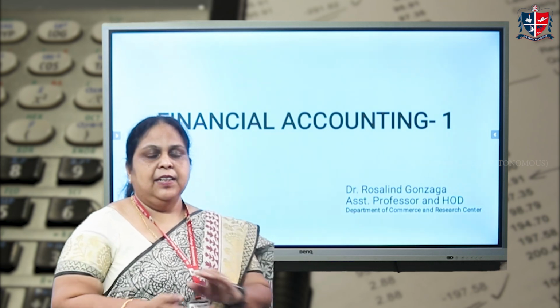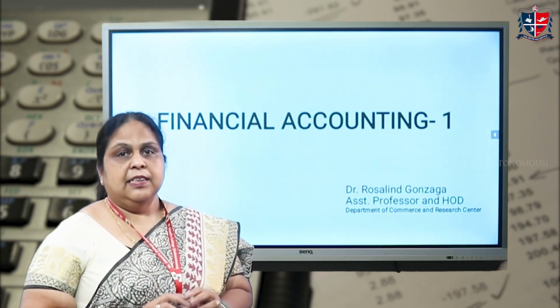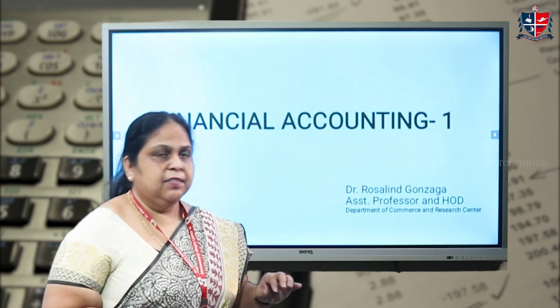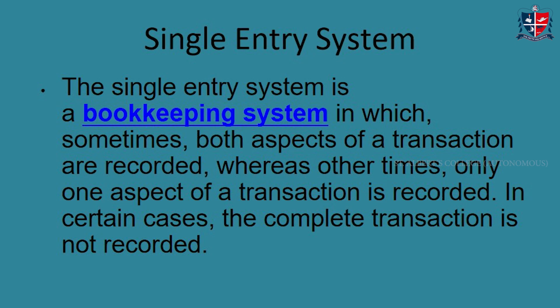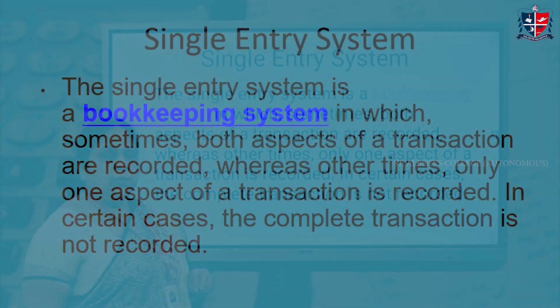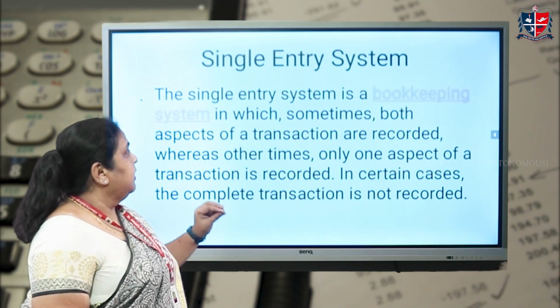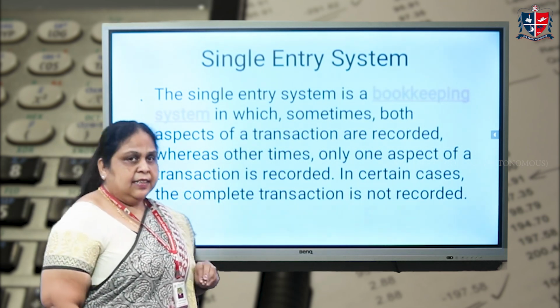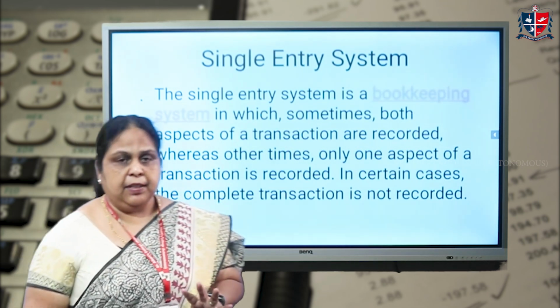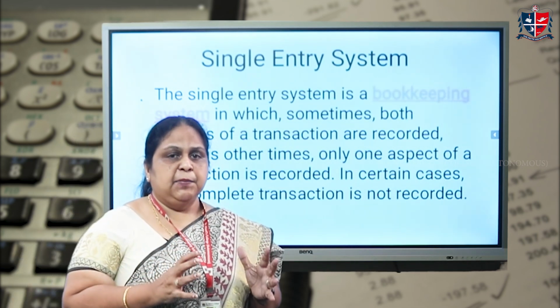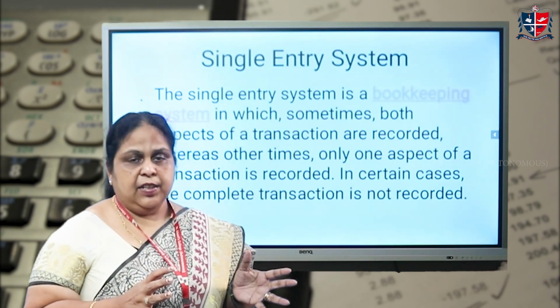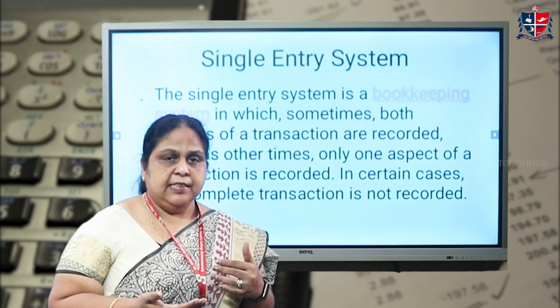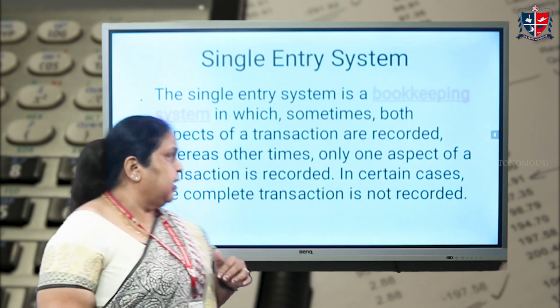So today we'll be doing a chapter on single entry. It comes under financial accounting. And the first thing is you must know what you mean by a single entry system. A single entry system is a form of bookkeeping where only one aspect of the account is recorded. It can be either the debit or the credit which is recorded.